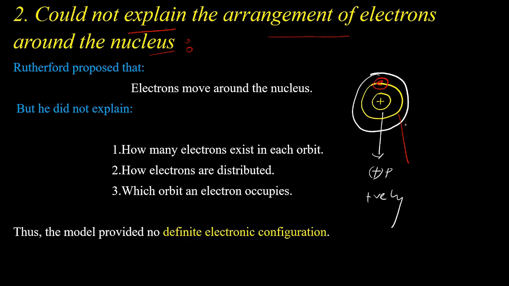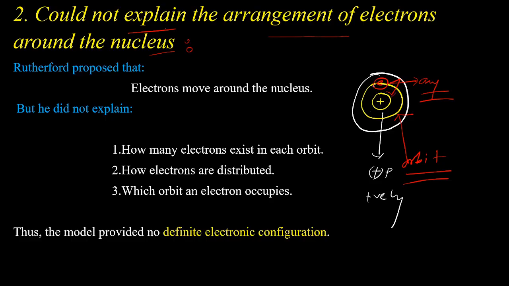He never mentioned any specification of the orbits or the circular paths where electrons are staying and rotating around the nucleus. Rather, he just stated that electrons are rotating in any circular path. How the electrons are distributed among different circular paths, he has not explained.